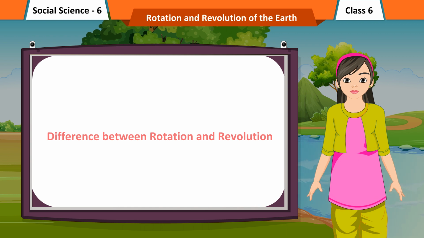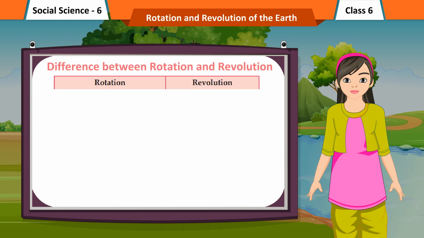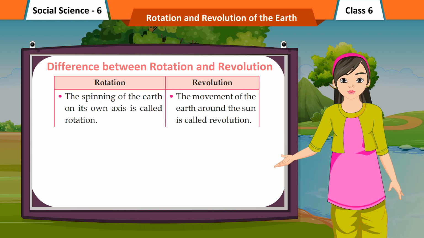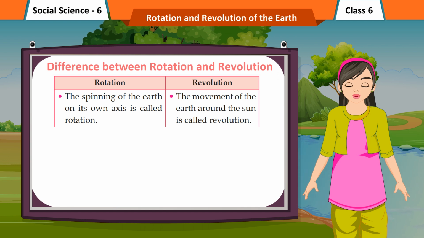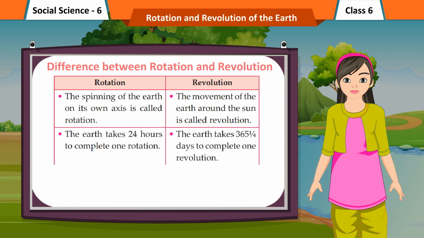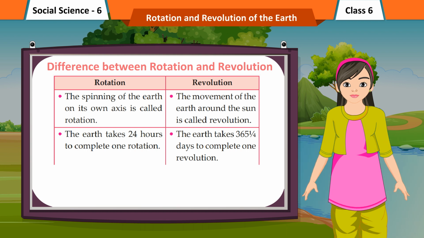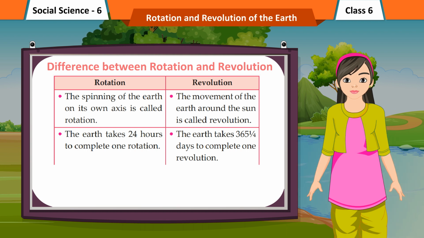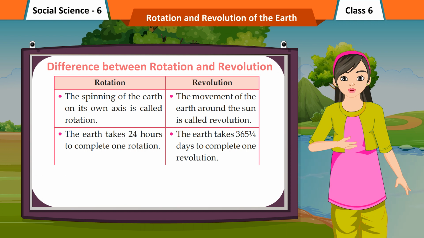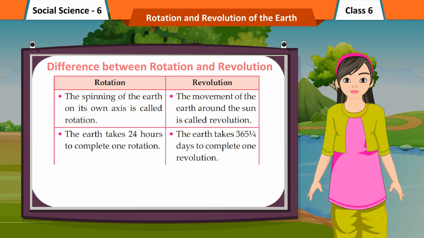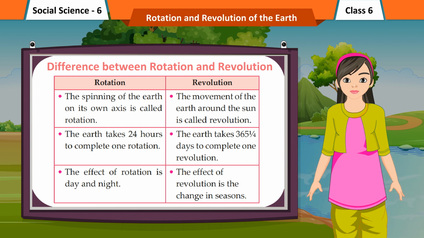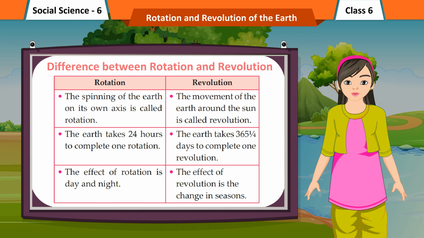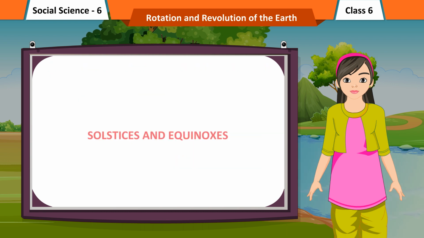Difference between rotation and revolution. The spinning of the Earth on its own axis is called rotation. The movement of the Earth around the Sun is called revolution. The Earth takes 24 hours to complete one rotation. The Earth takes 365 and a quarter days to complete one revolution. The effect of rotation is day and night. The effect of revolution is the change in seasons.